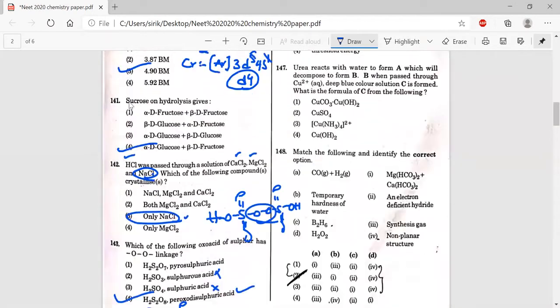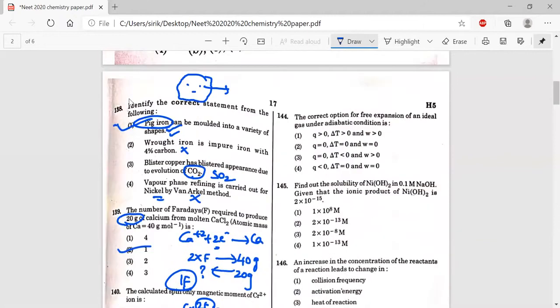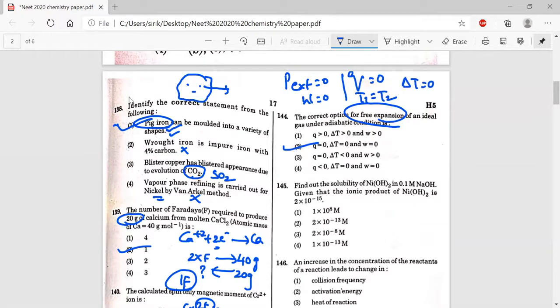And question number 144. In free expansion, the external pressure is 0, so work done will be 0, and since there is adiabatic condition, Q will be 0. The initial temperature and final temperature in free expansion are the same, so delta T also will be 0. My option is 2.